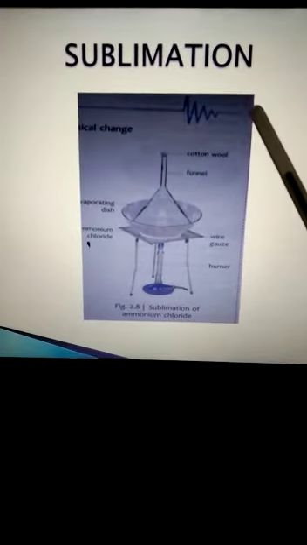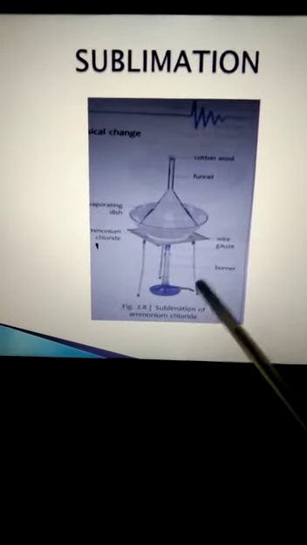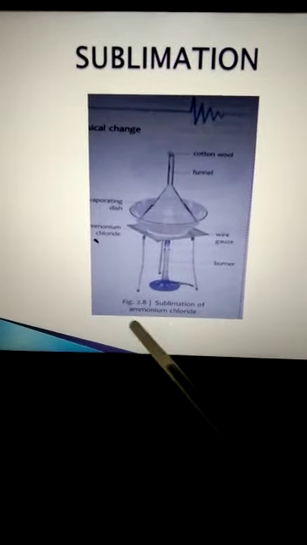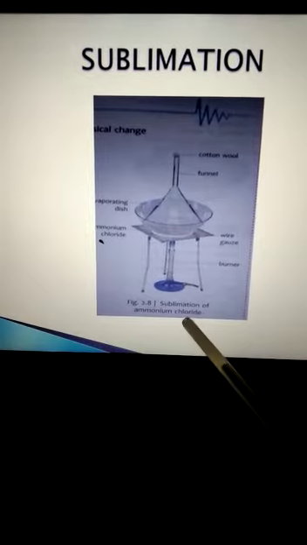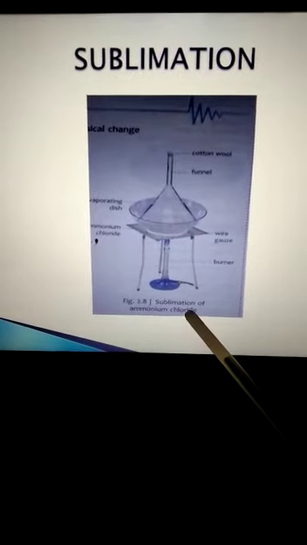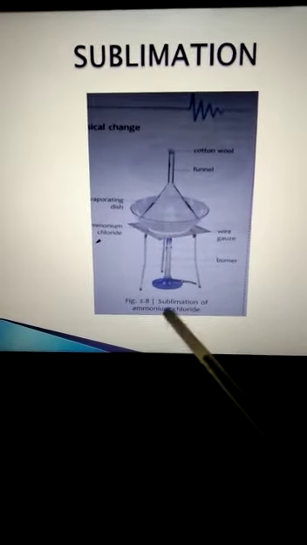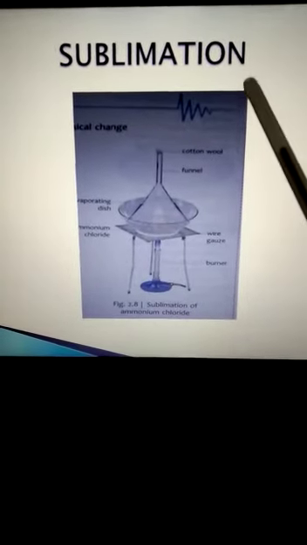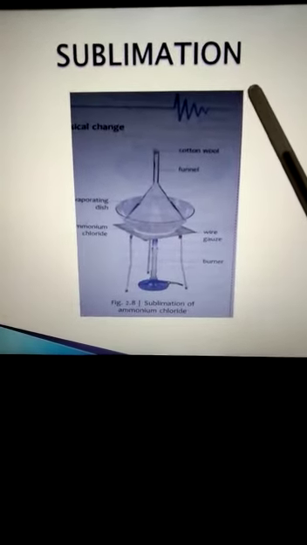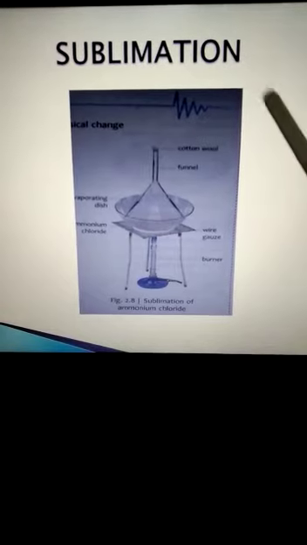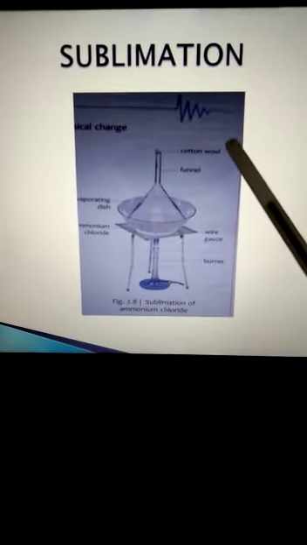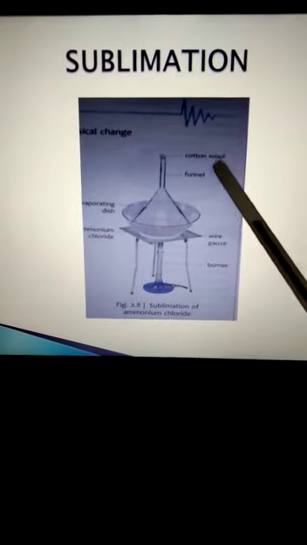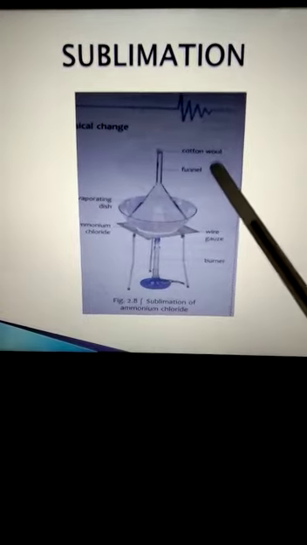So let us discuss the process of sublimation. Here we will take ammonium chloride, which is in solid state, and some salt mixed together, both in solid state. As we know, sublimation is a process in which a solid is directly converted into gaseous state, without entering into liquid state.